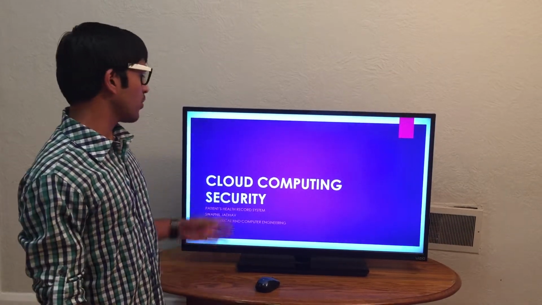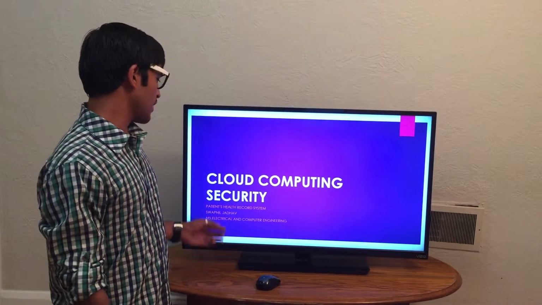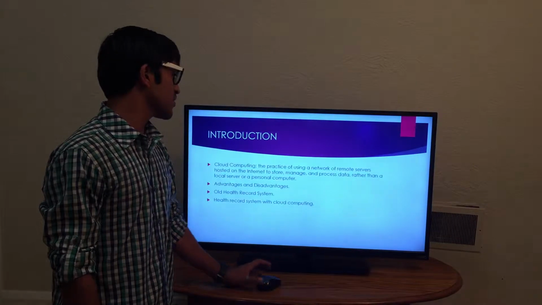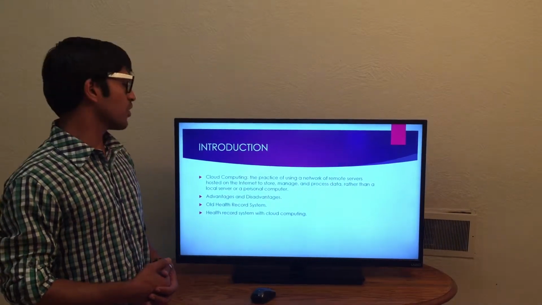Today I am going to talk about cloud computing security. I have taken my subtopic as patient's health record system. Now let's move towards the introduction. Now let's talk about what exactly cloud computing is.